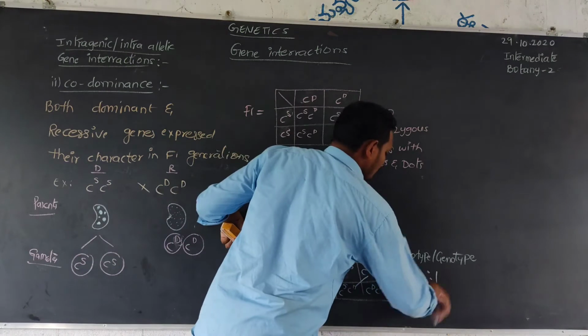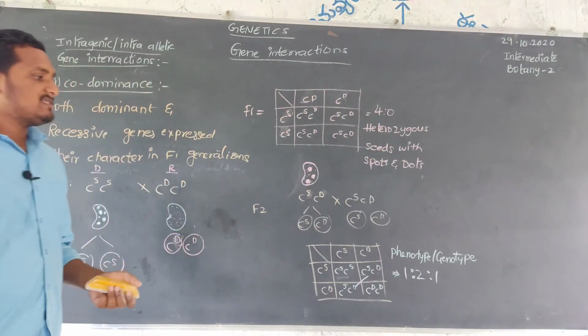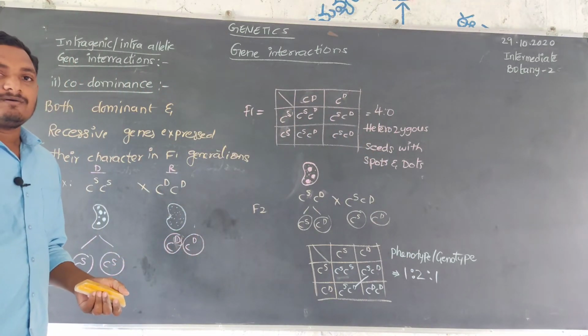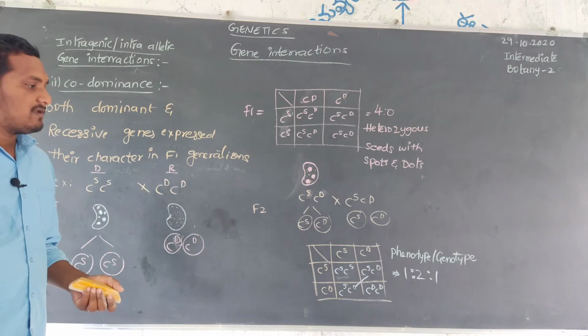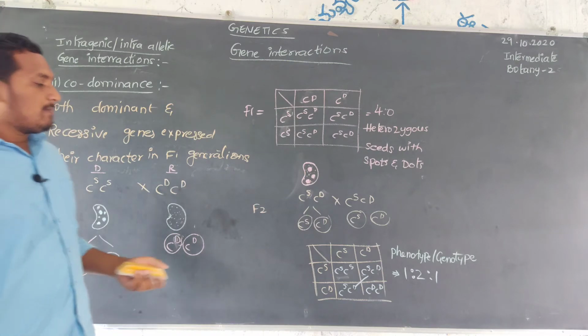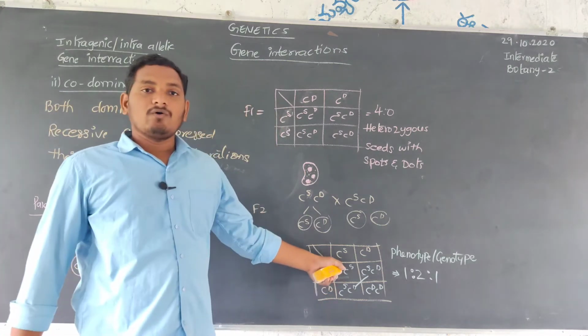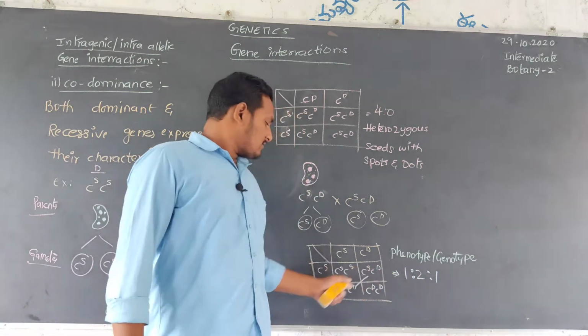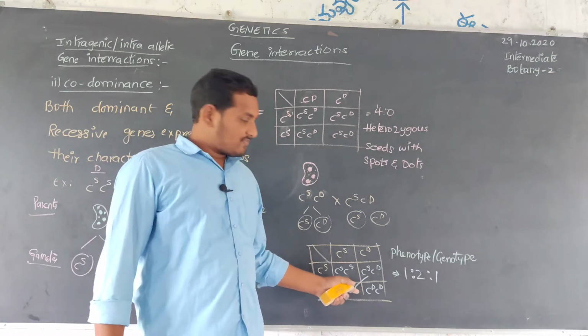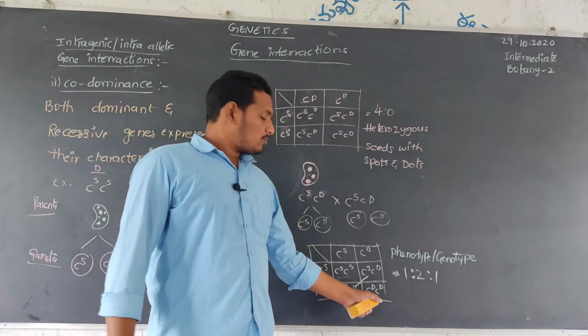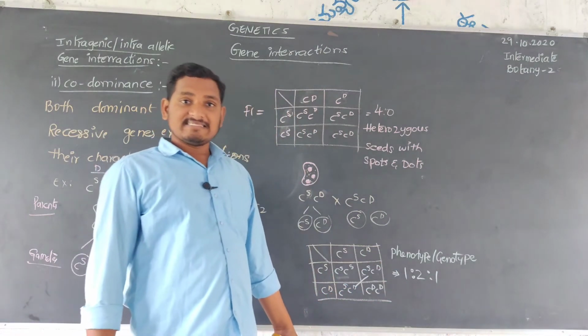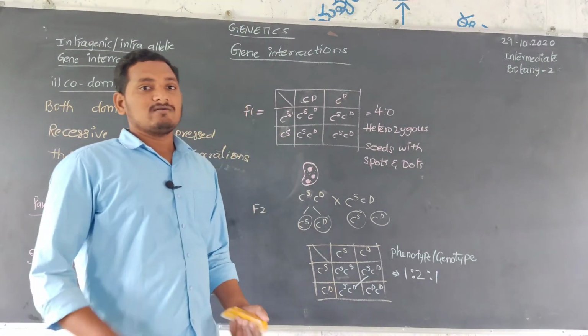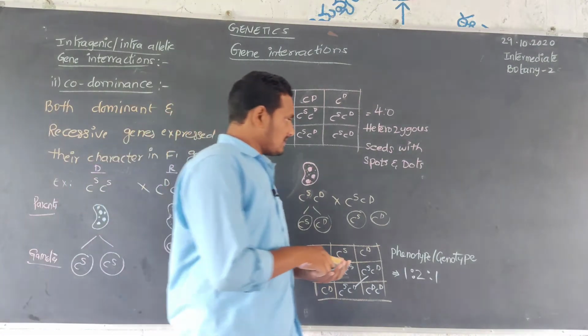This is our F2 genotype, 1:2:1. One plant is homozygous for spots. Two plants are heterozygous, spots and dots. One is homozygous recessive, that is homozygous dots.